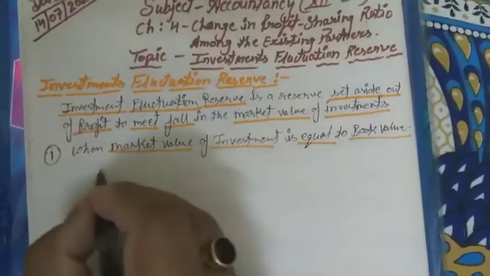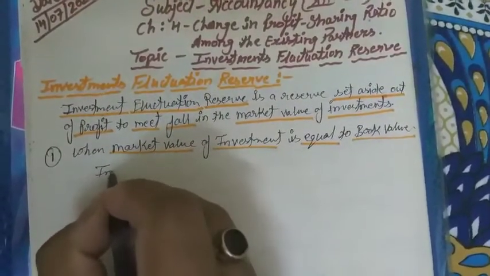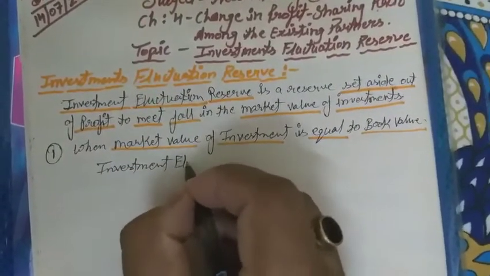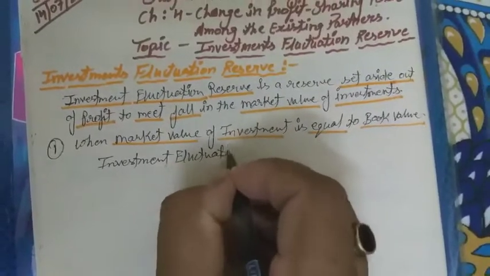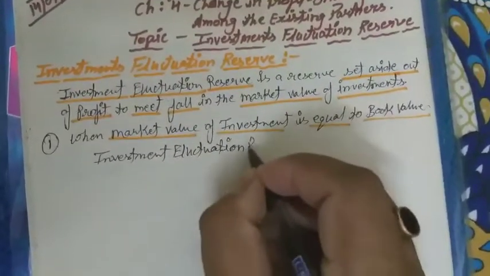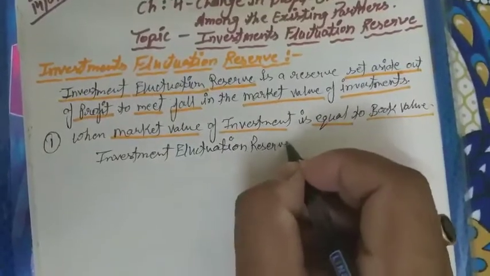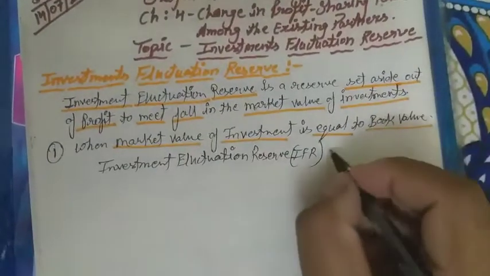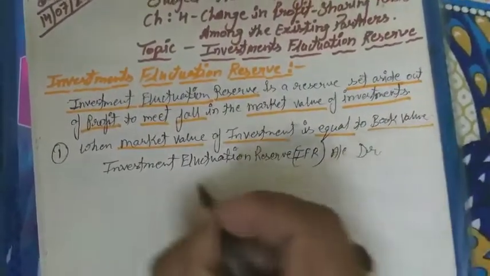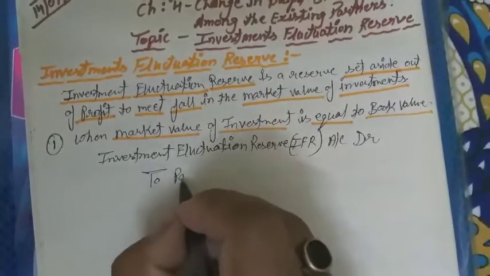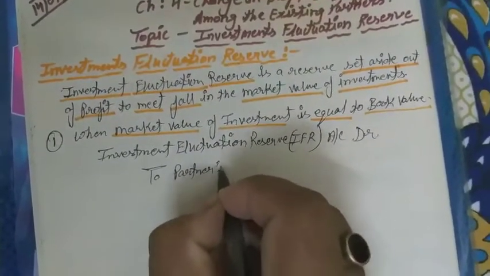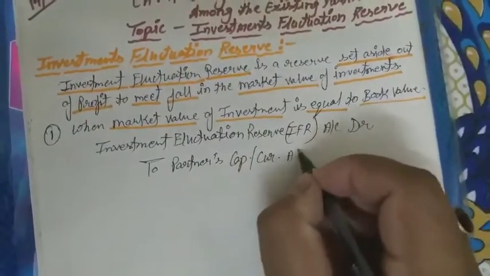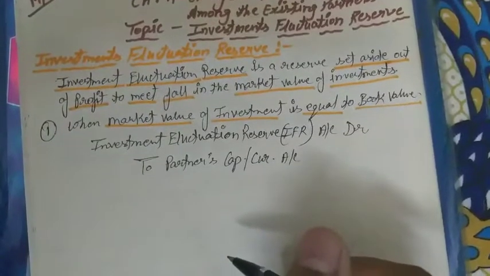So the journal entry will be passed: Investment Fluctuation Reserve, IFR, we can write this in short form also, Account Debit, to Partners' Capital or Current Account according to the method of capital.